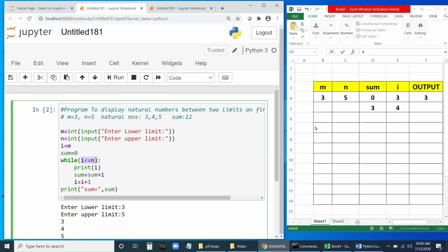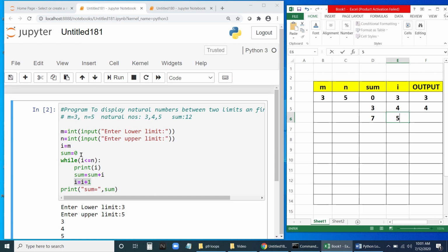I less than n: 4 is less than 5. Yes, it is. Now it will print I, that is 4. Next, sum is equal to sum plus I. Sum is 3 now, and I is 4. 3 plus 4 will be 7. Then I equal to I plus 1. Now this will be 5.